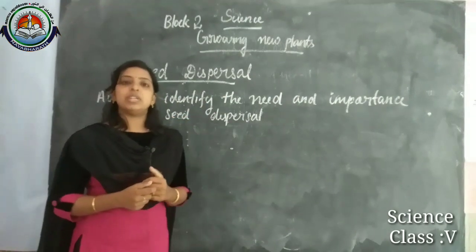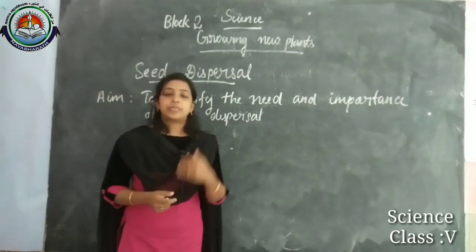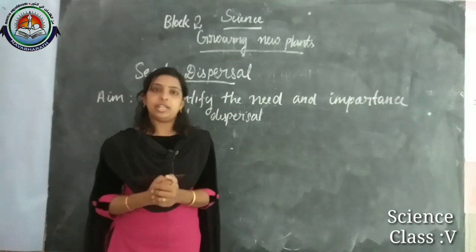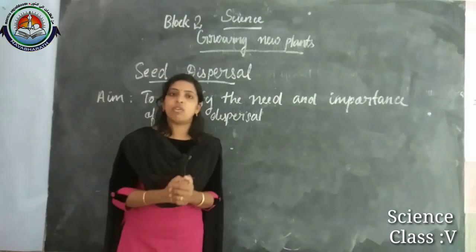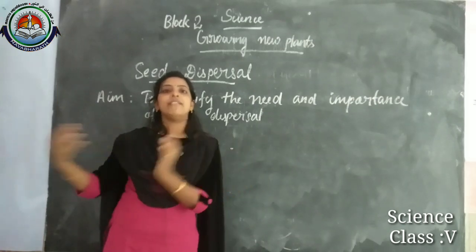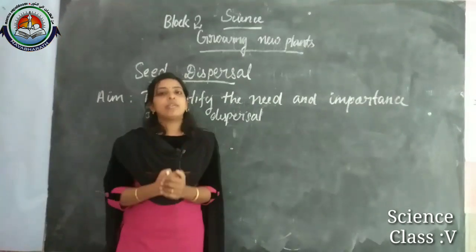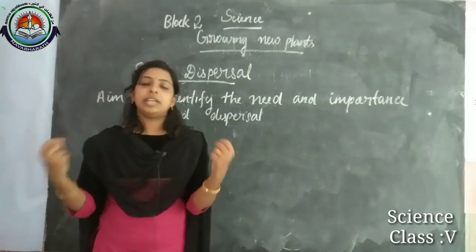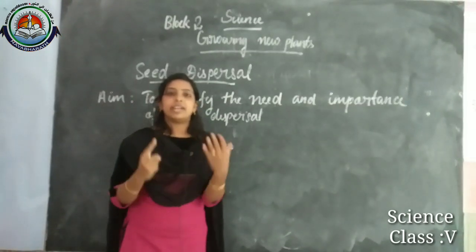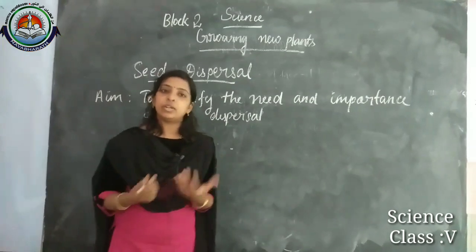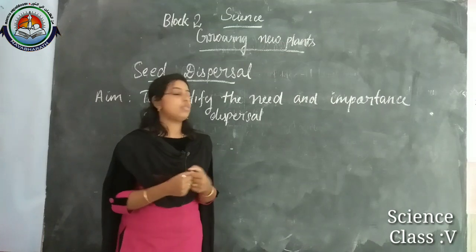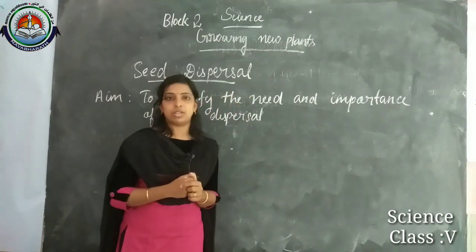Seed dispersal means the scattering or spreading of seeds away from the parent plant. That means the seeds move away from the parent plant. So they will get enough water, air and sunlight for their growth and development. So in that case we have to think about seed dispersal.